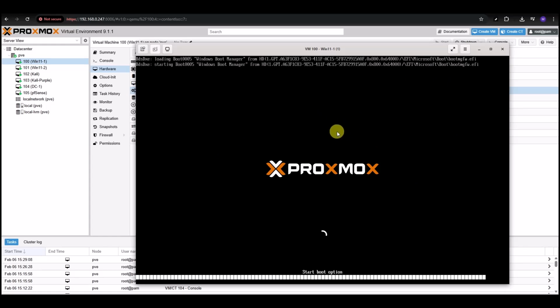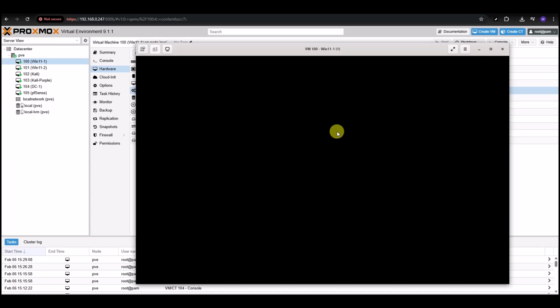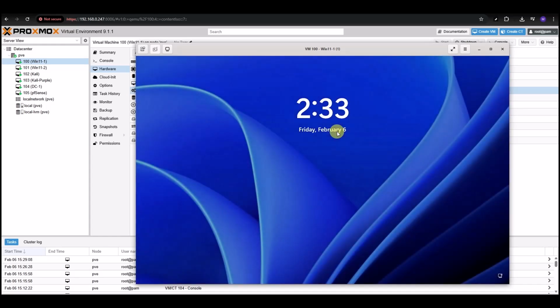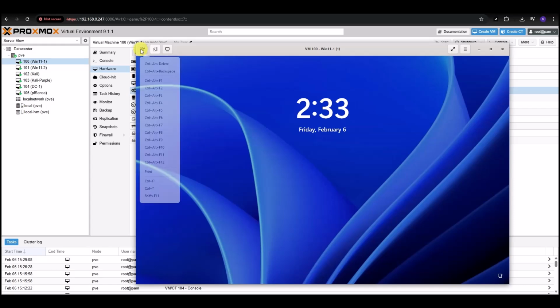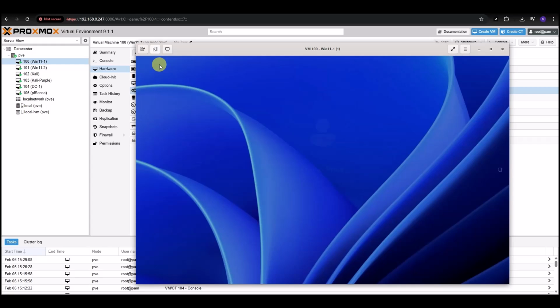So when you install Spice, you can do it while it's running, but you're going to have to restart it. So you can either turn it off and do the change and activate Spice, or you can do what I just did, which was do it while it was still running, but then I had to turn it off and turn it back on. So, some of the things that make it a little bit easier, at the top, you see the Control-Alt-Delete and other keystrokes.